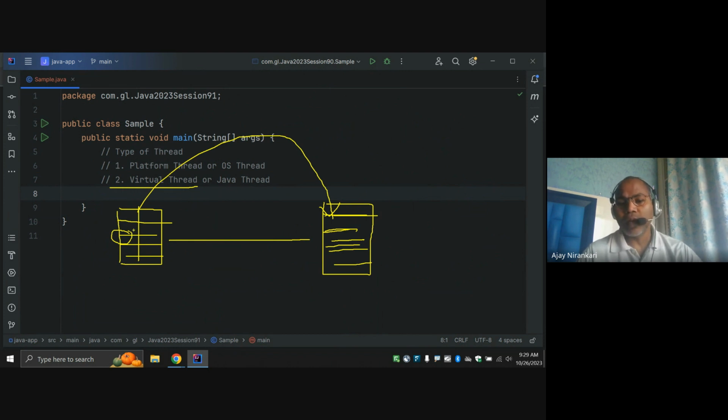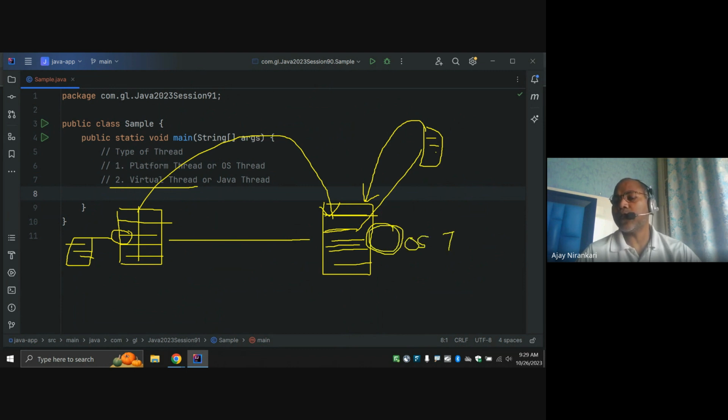It means your application is prompting for some user input. So whenever your application prompts on the screen, type your age, type your password, until the user is not typing the value, your operating system threads are waiting. Your OS threads are just waiting for the user to give some input, to give the request.